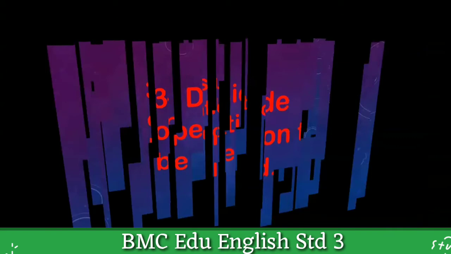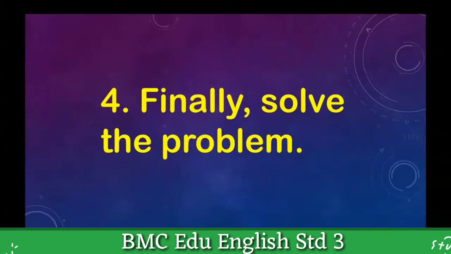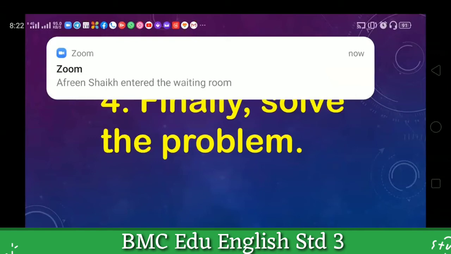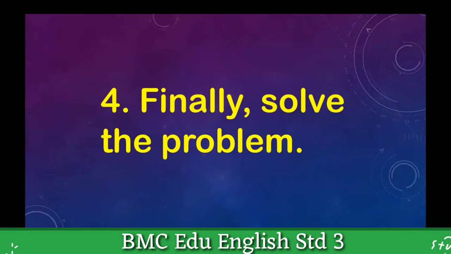Okay, students. This is the last step of solving a word problem. Finally, solve the problem, because in the first step we came to know what to find. In the second step, we have an idea which information is given to us, and in step 3 we know which operation we are going to perform. Finally here we are going to solve the problem. Understood, students? These are the 4 steps of solving a word problem. Let's proceed to the next slide.